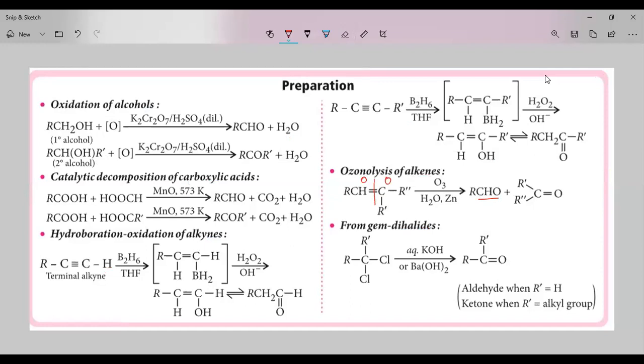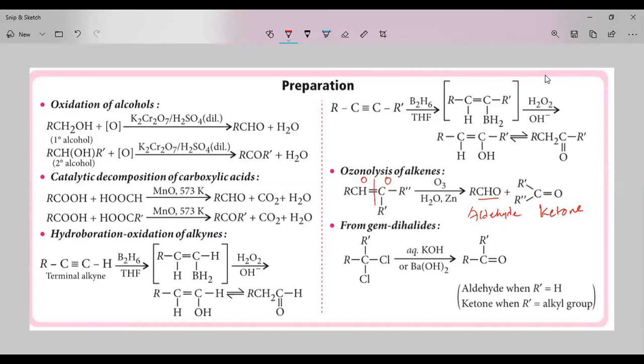We are going to get an aldehyde and a ketone. So ozonolysis of alkenes also gives carbonyl compounds. You just have to cut the double bond, add oxygen at the left side, and add one more oxygen at the right side, and you are going to get the compounds.